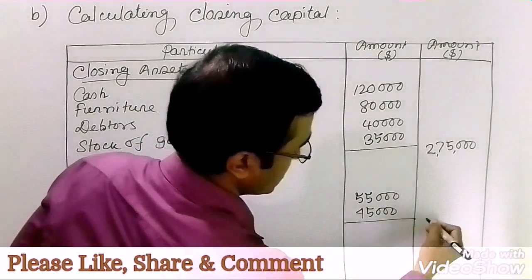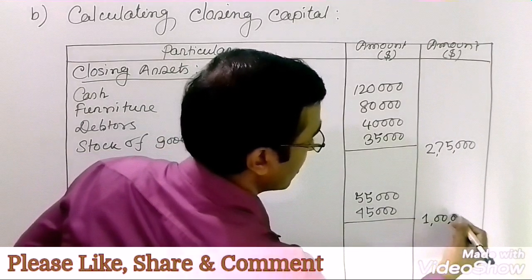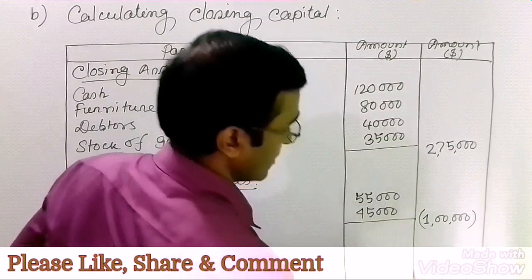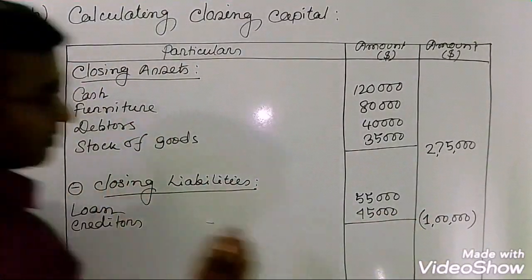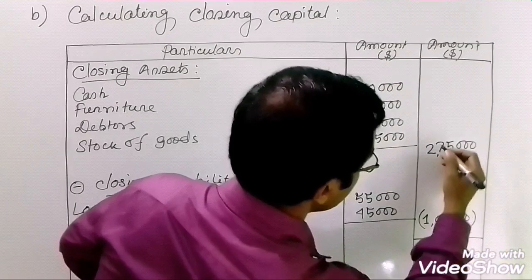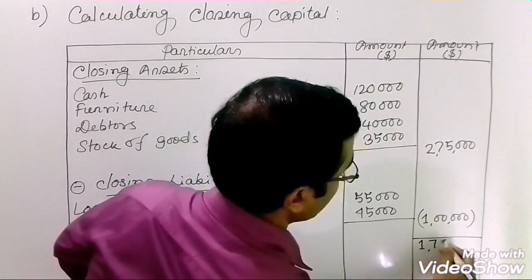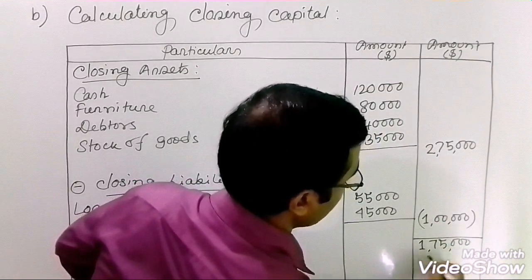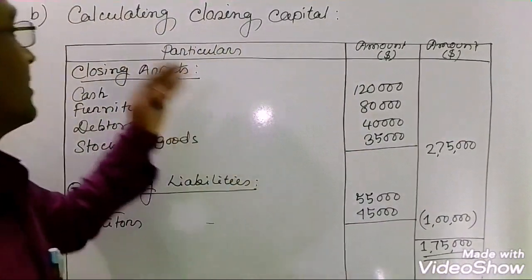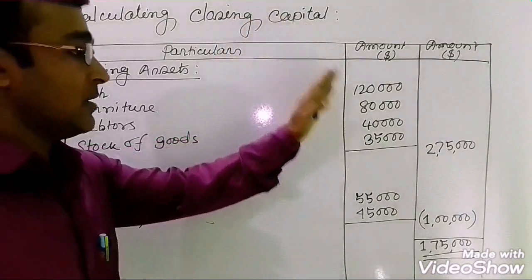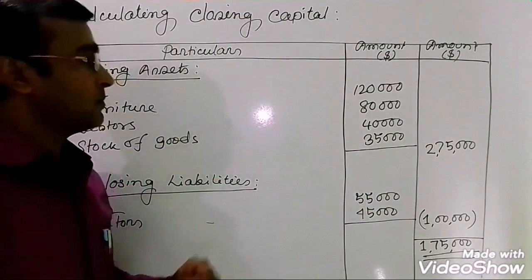After getting these two options, directly in the second column $100,000 and put a bracket here, I mean minus sign. This bracket is called the minus symbol, and after deducting this, we'll get a fresh figure $175,000 in total, and here is also an ending balance. So that is the end of the closing capital. It's very easy and simple.